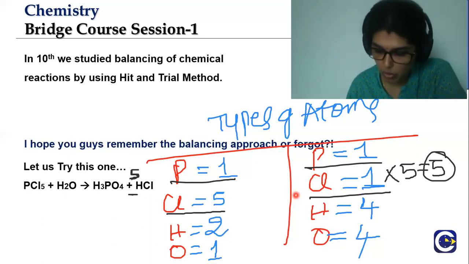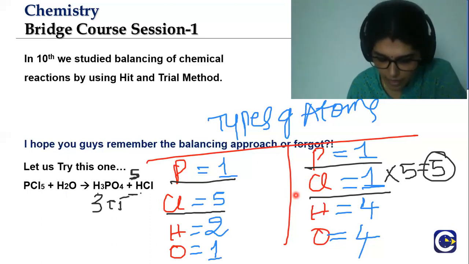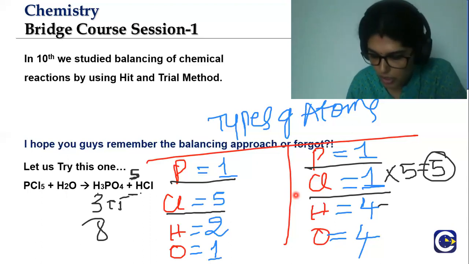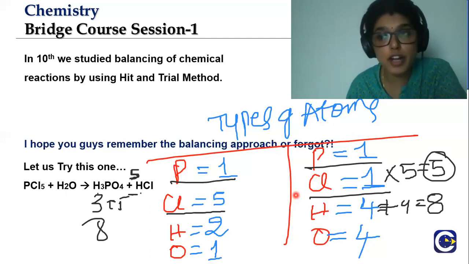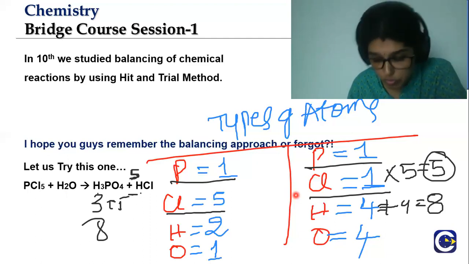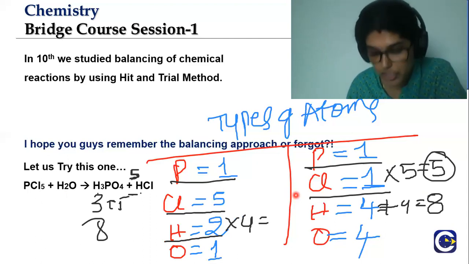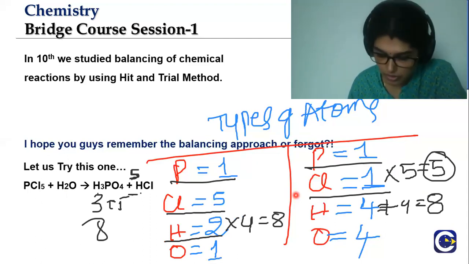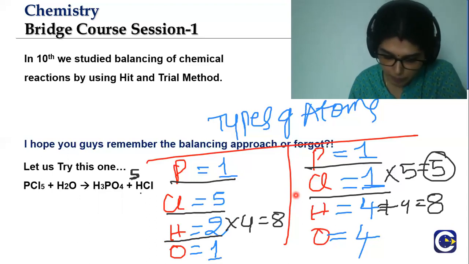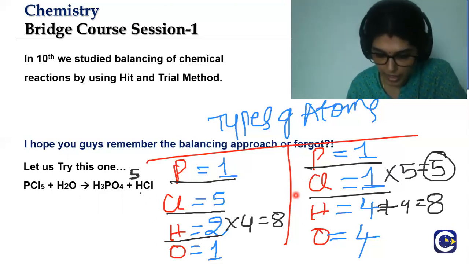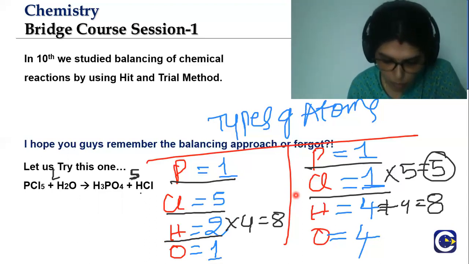Now chlorine is balanced, but hydrogens are increased, isn't it? If we count 3 plus 5, we have 8 hydrogens on the product side. So 4 have been added, which gives 8 hydrogen atoms. In order to fix this on the reactant side, we can use a multiple 4, which will give you 8 hydrogens. Now we have the multiple 4 here.